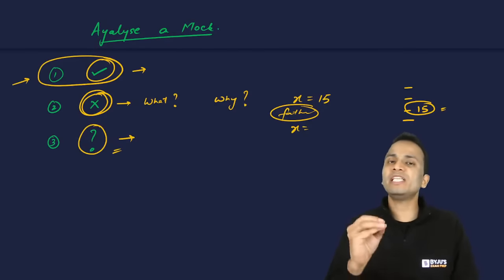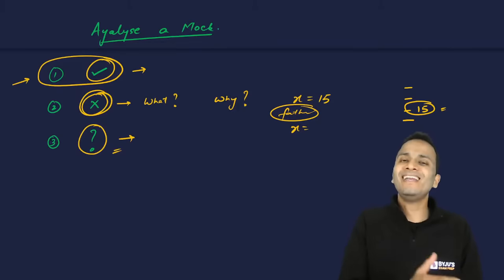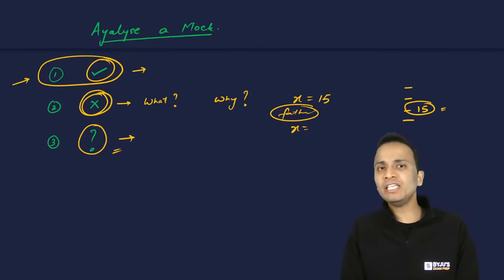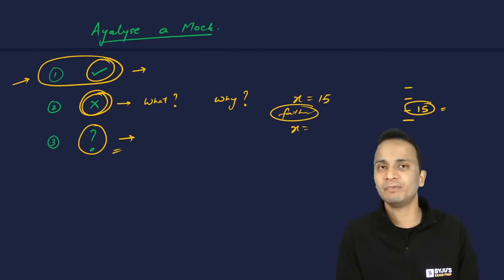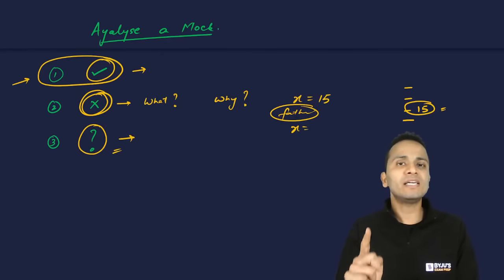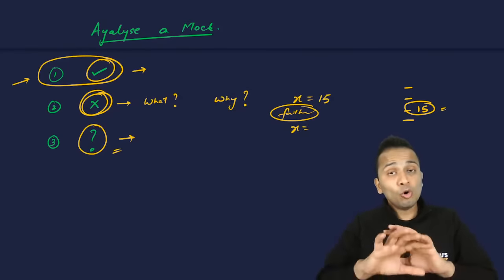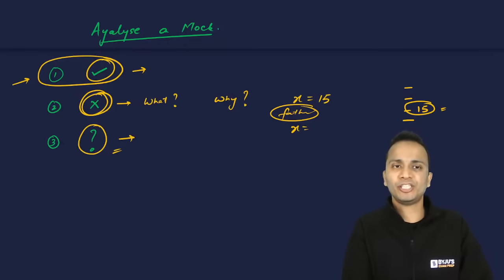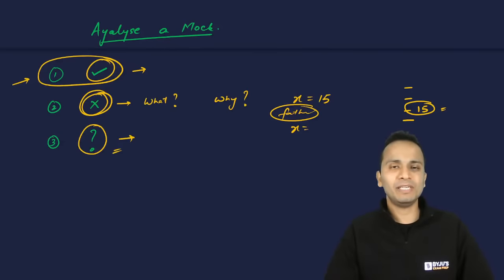calculated the answer using the efficient method, or is there any better way of finding the answer in less time. Saving time in these questions will enable you to attempt more questions which you have left unattempted. So this is one way you can increase your speed and hence increase the overall number of attempts in the examination. All right. So this is just a very simple way of analyzing the complete mock paper.